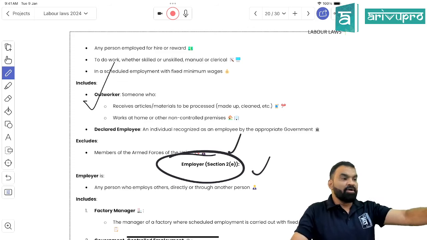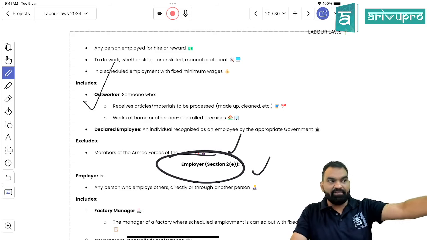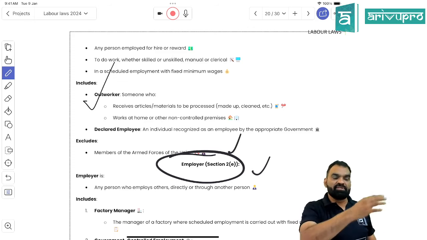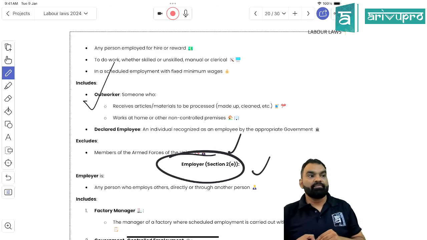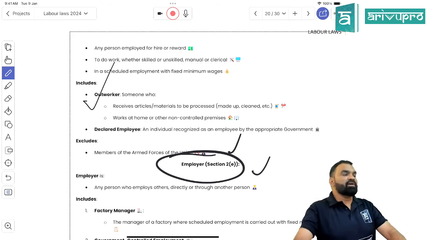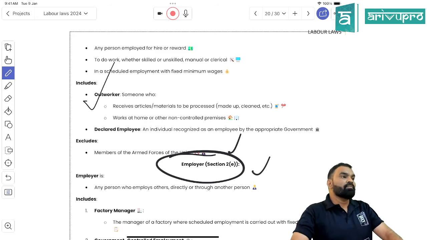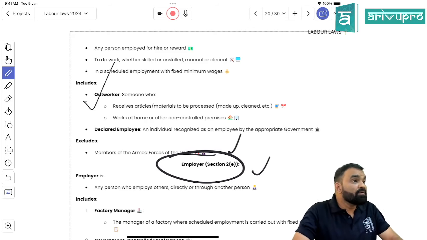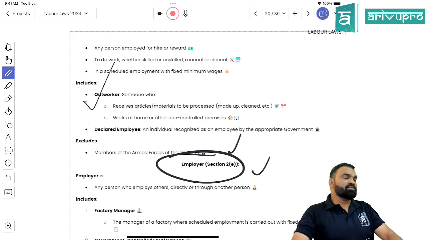Is it clear? Red shirt, please revise everything whatever I have taught in employee. Stand up and revise. Revise, beta. What are we studying? What topic are we studying? Which topic are we studying? Minimum Wages Act. So be confident, no?